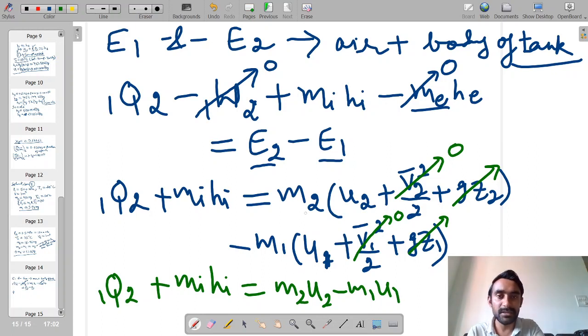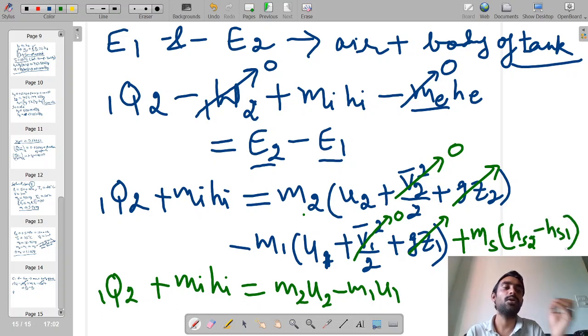Along with M2 minus M1, there will be an additional term, which is the mass of the steel into the change in enthalpy of steel, HS2 minus HS1.